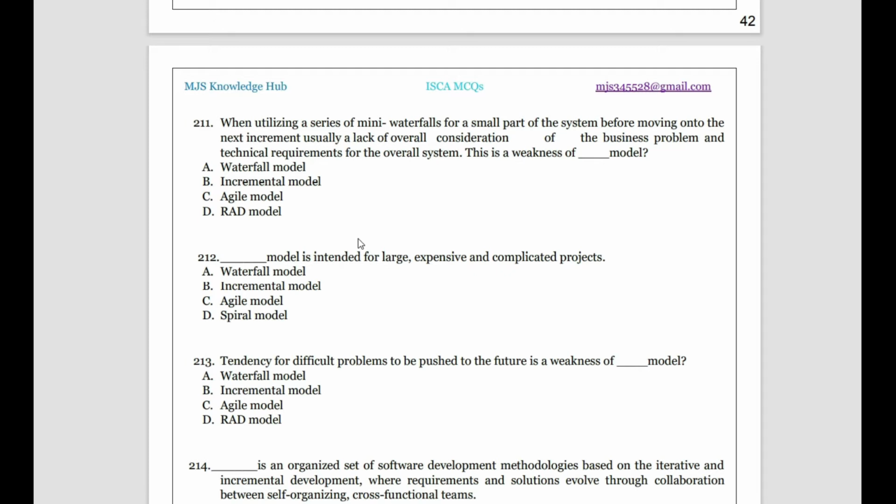So you see what it is? You are using mini waterfalls as a part of system development before moving to the next increment, usually, and there is a lack of overall consideration of the business problem. So these two are the features of which model? Come on, these two are the features of the incremental model, because in the incremental model we use mini waterfalls and then we sometimes even forget what the issue is for which we are doing this system development. So the incremental model forms the answer.